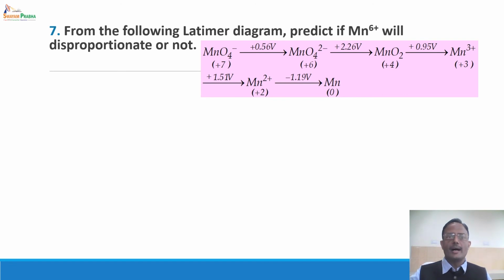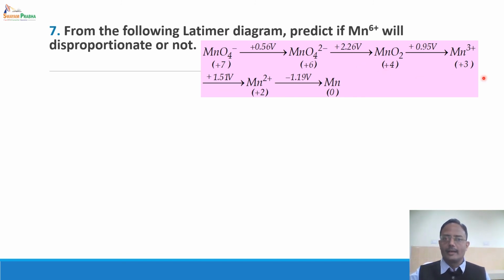Now, a similar question can be asked about manganese in plus 6 oxidation state. Manganese in plus 6 oxidation state in acidic medium exists as the MnO4 2- ion, whereas the other species are MnO4- in plus 7 oxidation state, MnO2 in plus 4 oxidation state, Mn3+ in plus 3 oxidation state, Mn2+ in plus 2 oxidation state, and elemental manganese in 0 oxidation state. These are various species. If Mn6+ has to undergo disproportionation, it will have to form MnO4- and MnO2, so plus 7 and plus 4.